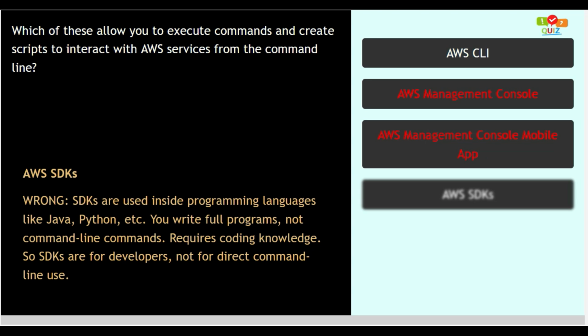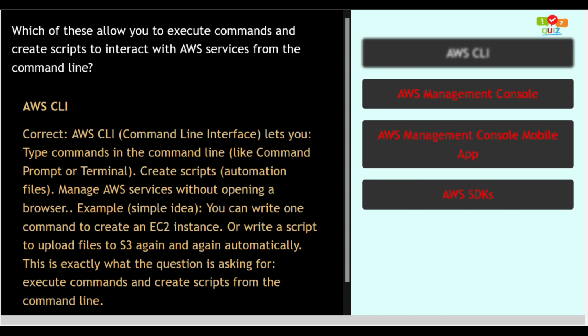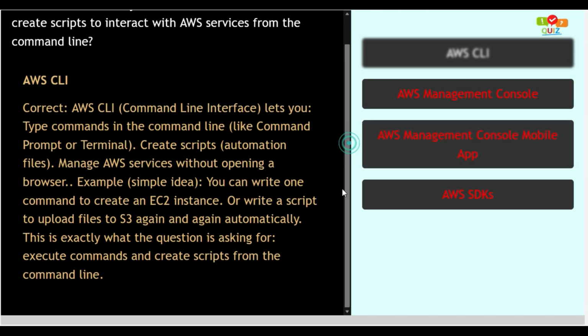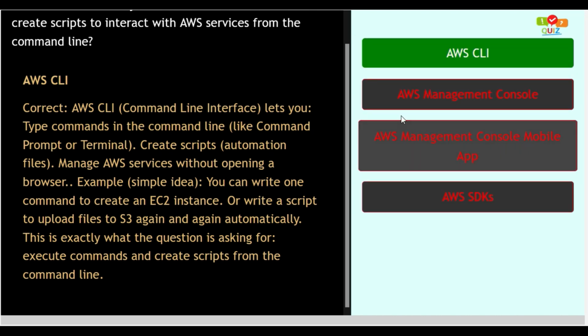This option is incorrect. Option 1, AWS CLI. This option is correct as AWS CLI, command line interface, lets you type commands in the command prompt or terminal, create scripts, automation files, manage AWS services without opening a browser. Example, simple idea. You can write one command to create an EC2 instance or write a script to upload files to S3 again and again automatically. This is exactly what the question is asking for. Execute commands and create scripts from command line. So option number 1 is the correct answer.